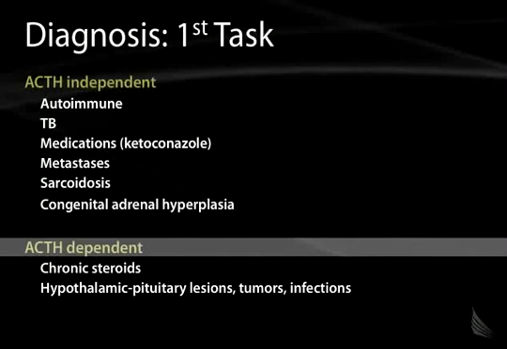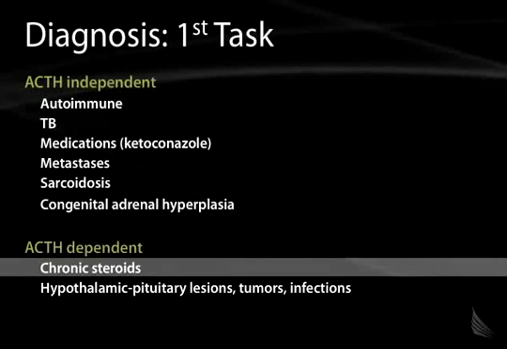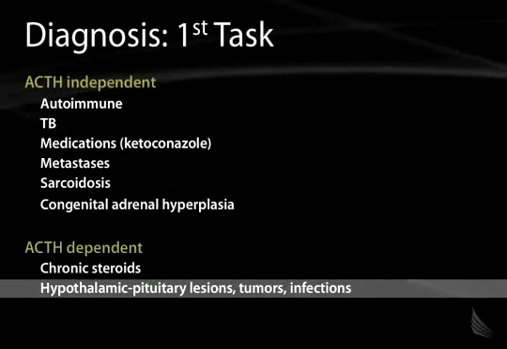The ACTH-dependent forms of adrenal insufficiency that we discussed already include chronic steroids. So with chronic steroids, the pituitary is not able to produce significant amounts of ACTH. So there's nothing wrong with the adrenal glands here. They're just not being prompted by ACTH to produce steroids. And then any lesion, tumor, or infection of the hypothalamic pituitary axis can also result in decreased ACTH production and an ACTH-dependent form of adrenal insufficiency.